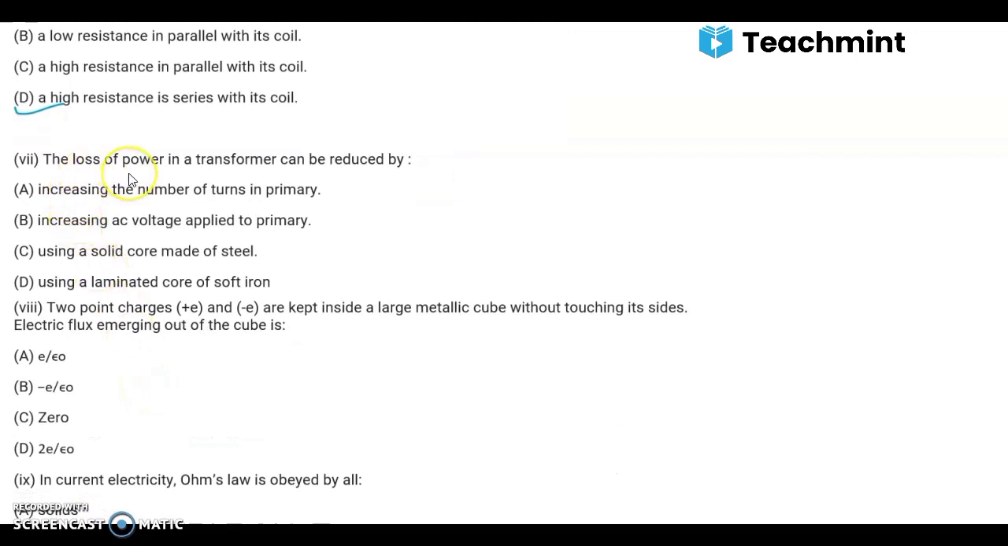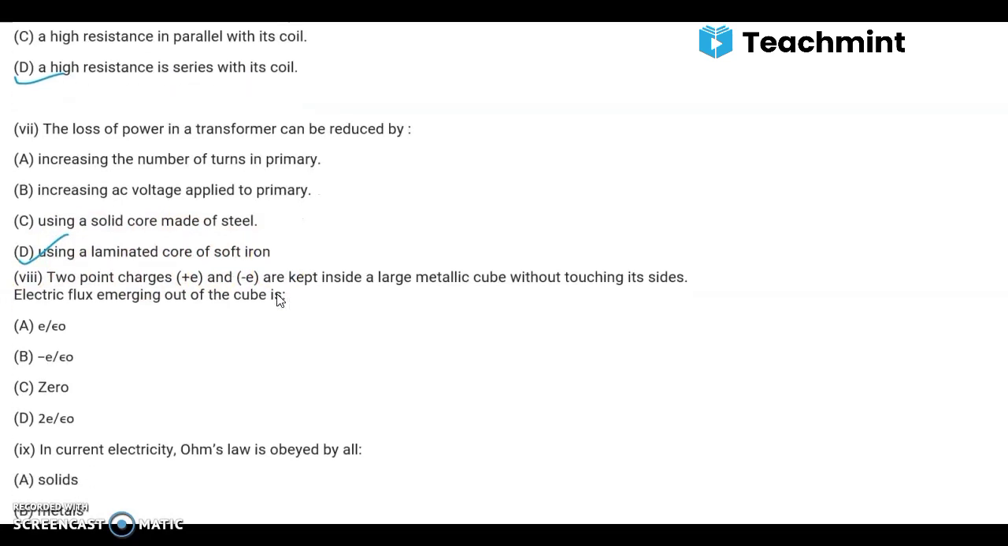Seventh, the loss of power in a transformer can be reduced by increasing the number of turns in primary, increasing alternating current voltage applied to primary, using a solid core made of steel, using a laminated core of soft iron. Answer is option D, using a laminated core of soft iron.